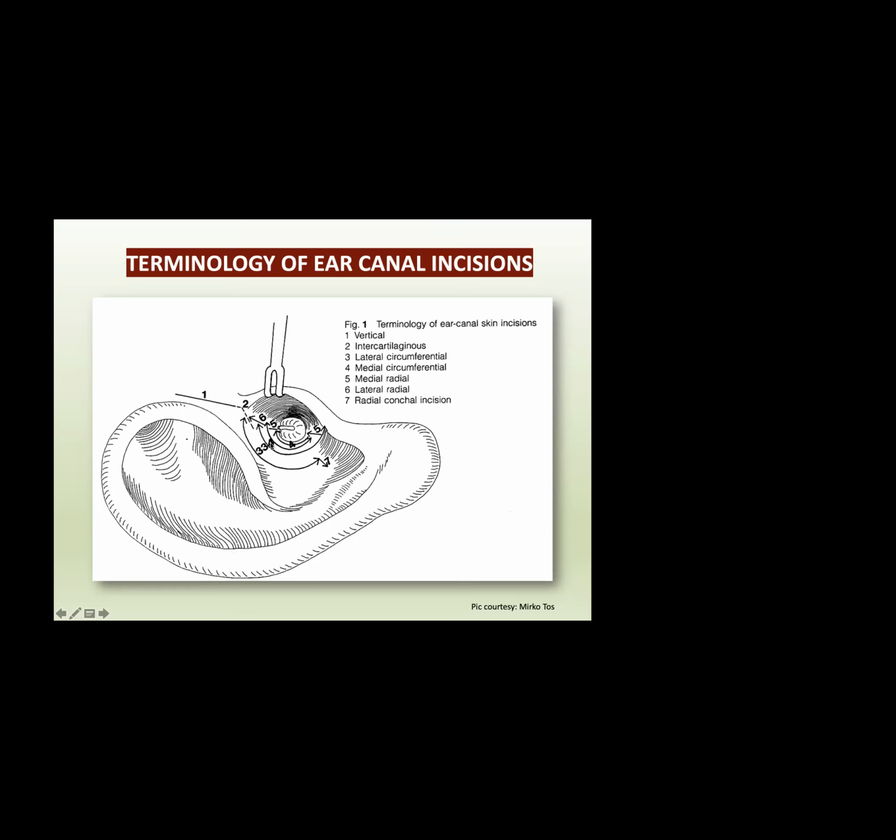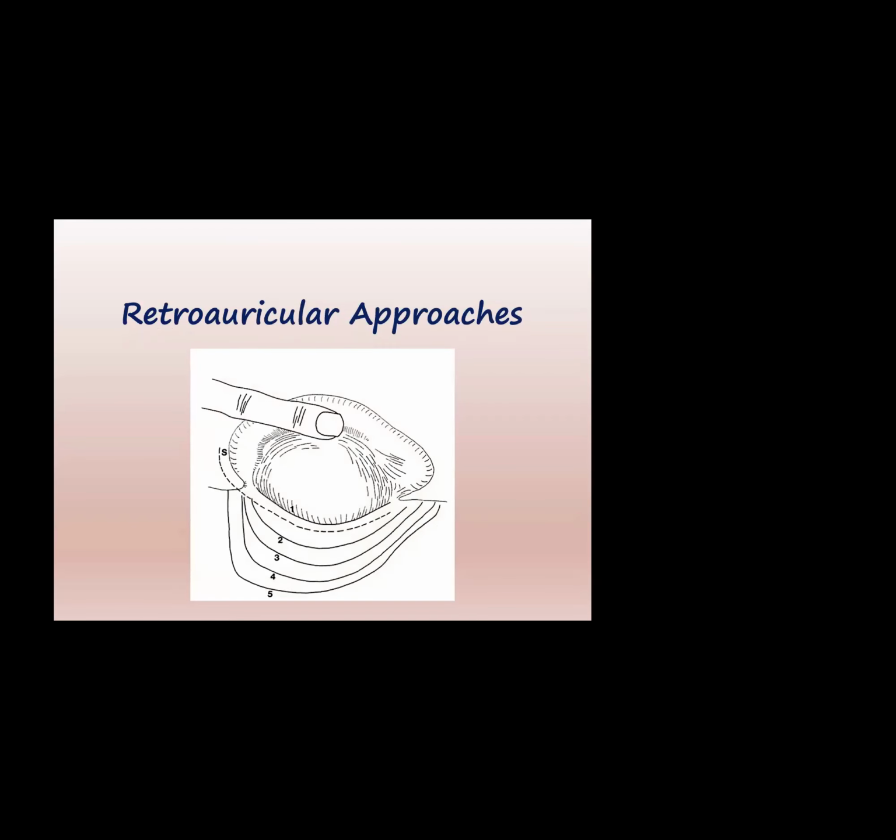Now, if we don't have to go to the mastoid because the mastoid is very healthy, there is no pathology, and our only concern is going into the tympanum, the middle ear, then it will be better to choose a medial circumferential incision because the area of the flap we have to raise will be very small. The remaining flap will be intact and will stay there, and it will provide a good graft. It will heal quickly, because the flap is very important. So these are the various incision terminologies which we will be using very frequently. Now coming to the retroauricular approaches.